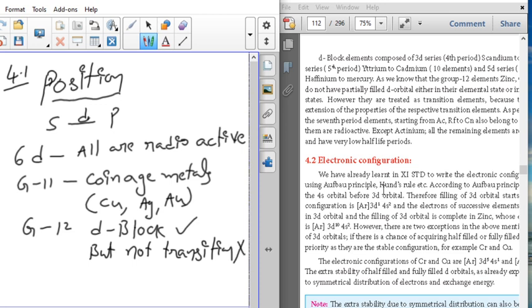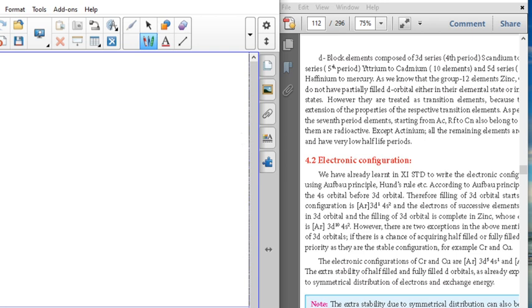Why? Question. Group 12 elements are d block elements but not transition elements. Why? Because group 12 elements are zinc, cadmium, mercury and Cn, copernicium.